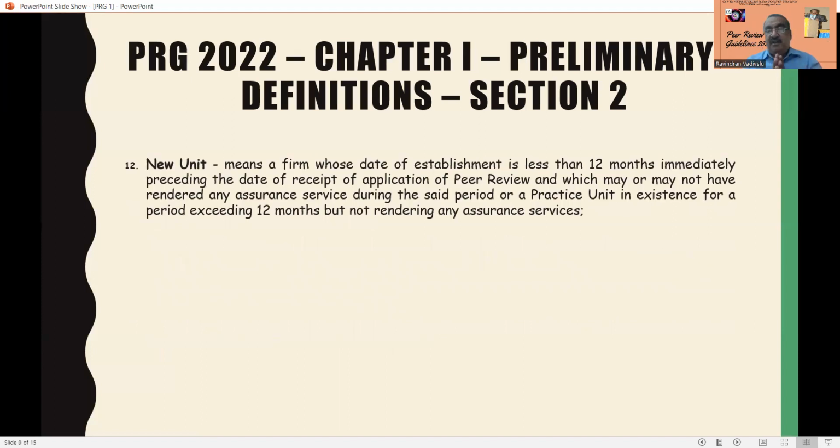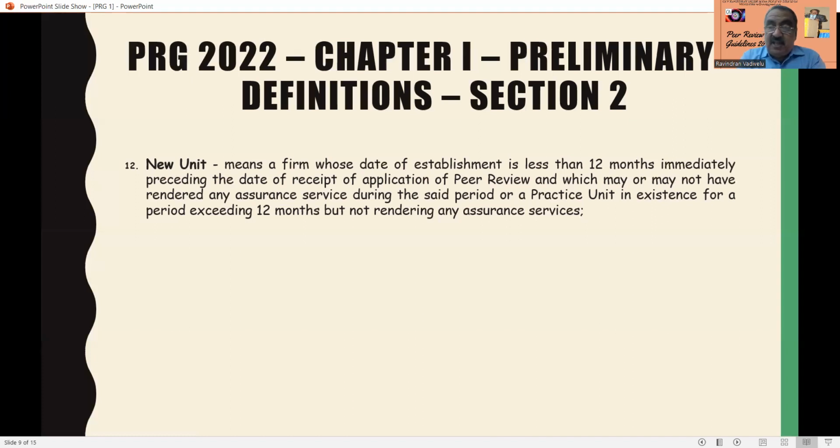And new unit, this is a very interesting section. A practicing unit may be a new one. It may be less than 12 months or more than 12 months. Some units have no engagement at all, and some units have exceeded 12 months but have no audit or assurance services. So wherever they mention new unit, it means a firm whose date of establishment is less than 12 months immediately preceding the date of receipt of the application for peer review.